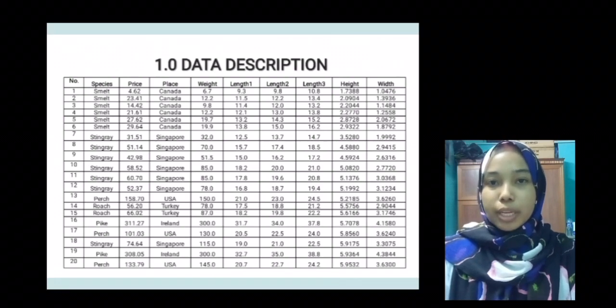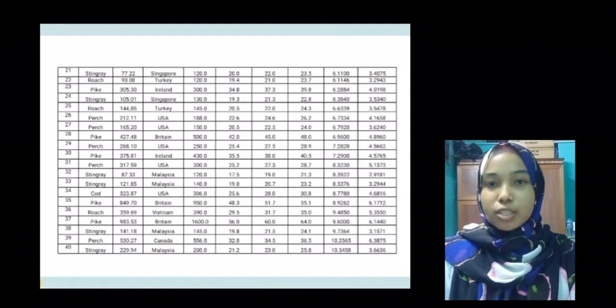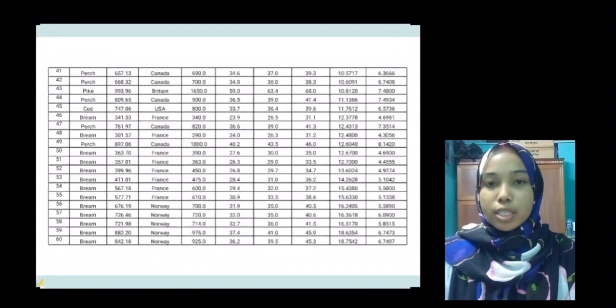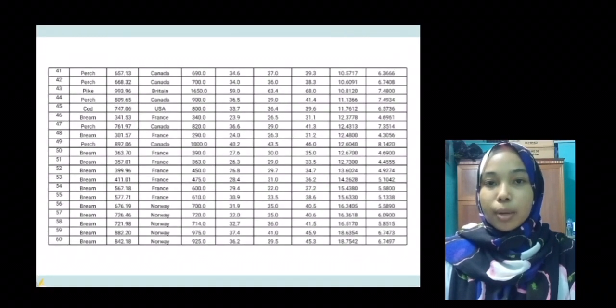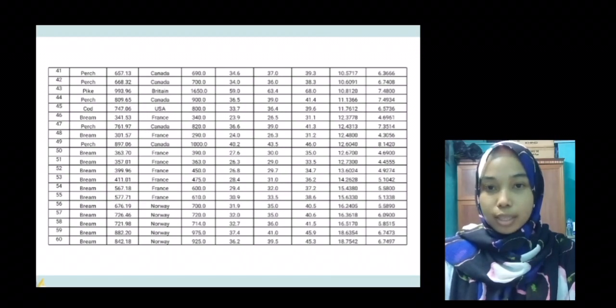Data description explains that the title of the data assignment is total fish price by country based on weight, length, width, and height factors. This data consists of 160 entries but has been reduced to 60 only. Species consists of 7 different types, place consists of 10 different places, and weight has the same total data, which is 24 data out of the 60 data that has been selected.